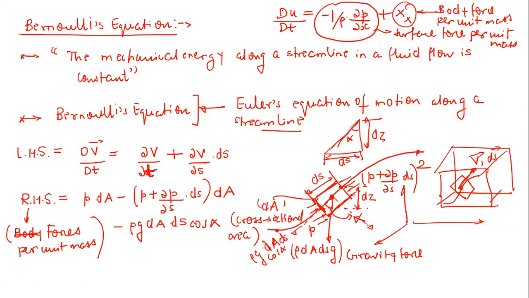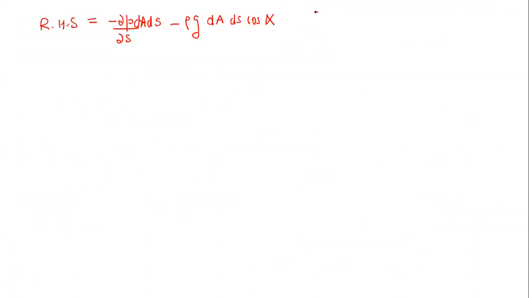Sir, cos alpha or tan alpha? I'm sorry, let me check it. What mistake did I make? I'm representing this as ds, and this is not true. So this is your triangle, this is your dz, this is your ds. I'm sorry. Correct? Now cos alpha is equal to simply dz divided by ds.